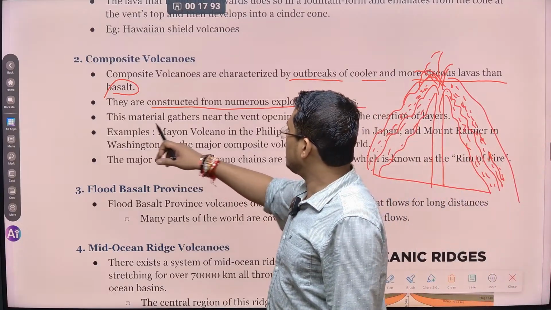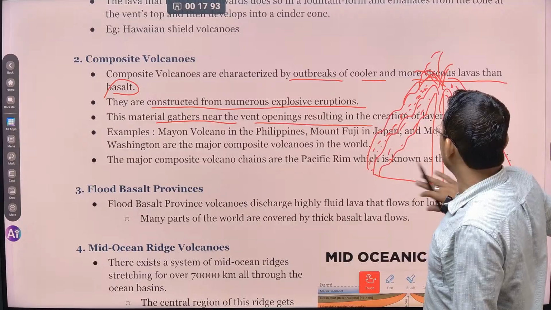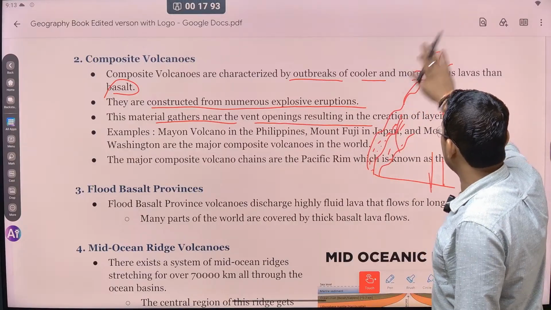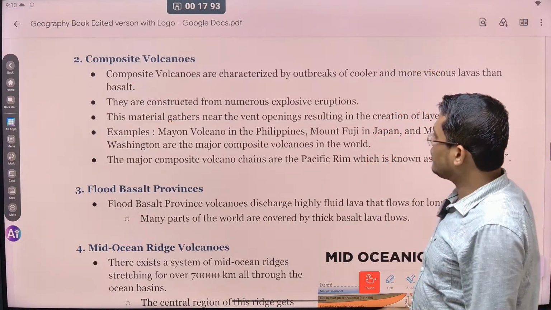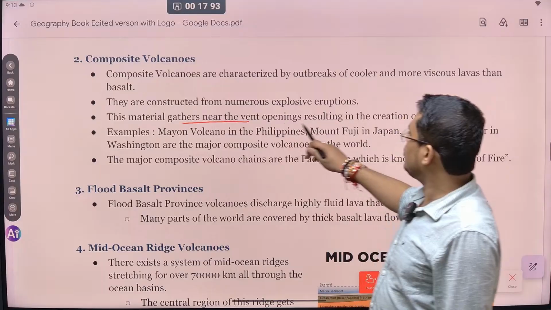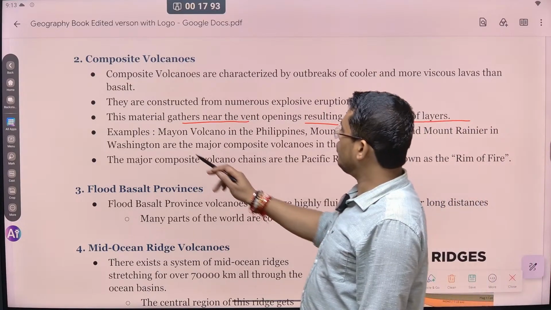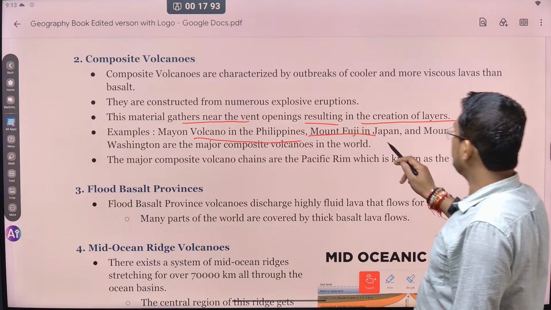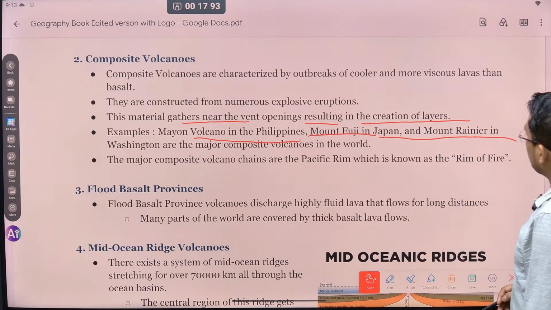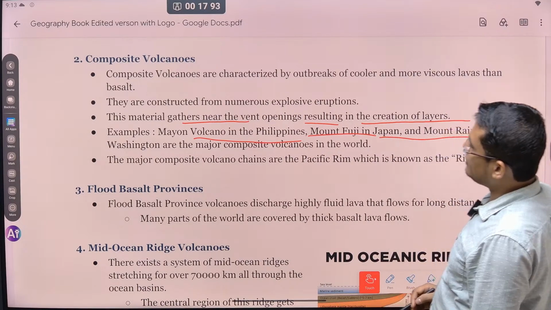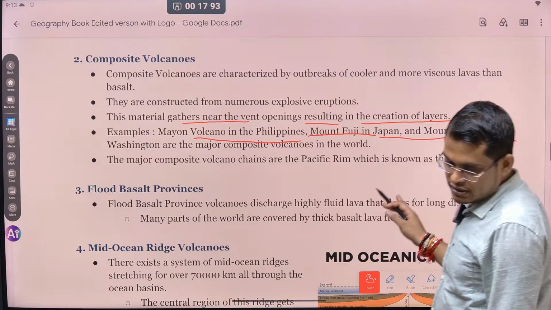This material gathers near the vent opening, resulting in the creation of layers. Examples are Mayon volcano in the Philippines, Mount Fuji in Japan, and Mount Rainier in Washington, which are examples of composite volcanoes. Please map these locations.